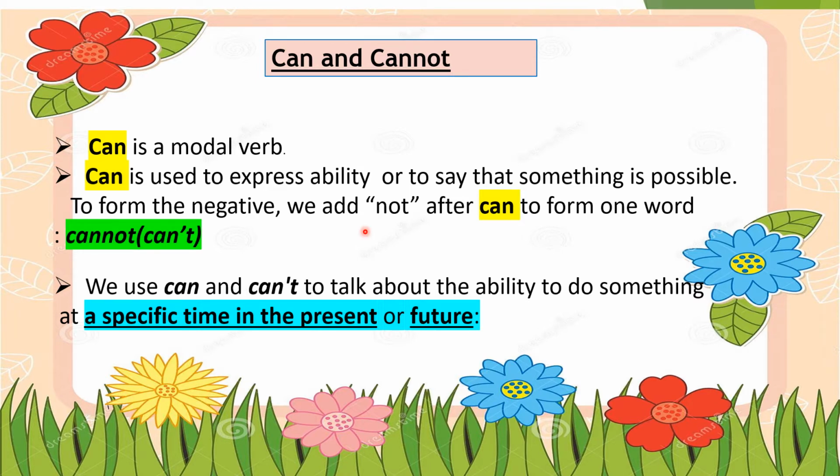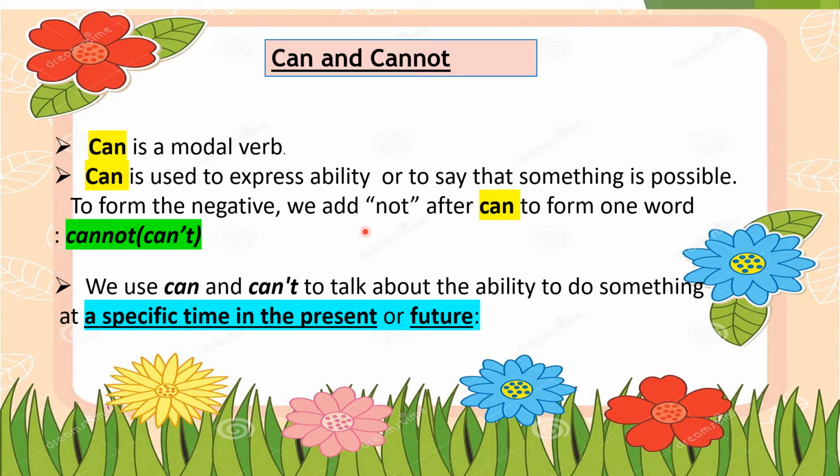Children, we have learned that am, is, are, was, were, have, has and had are used as helping verbs. They help us to use the main verbs. In the same way, words like can, cannot, should and should not are used as helping verbs. Yes, children, can is a modal verb.